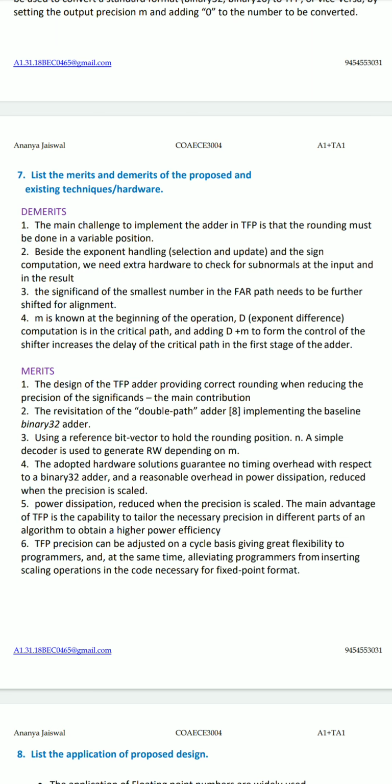The demerits: the main challenge to implement the adder in TFP is that the rounding must be done in a variable position.